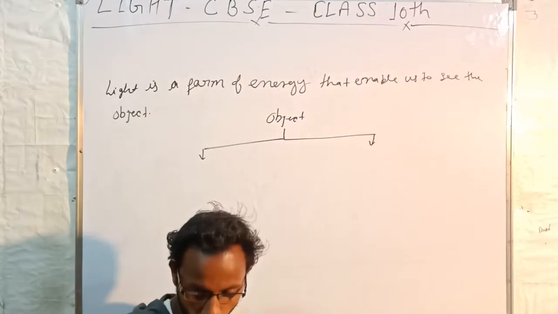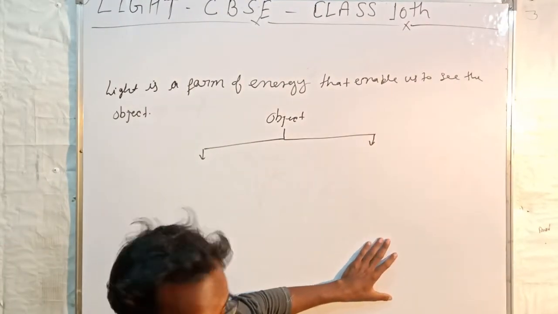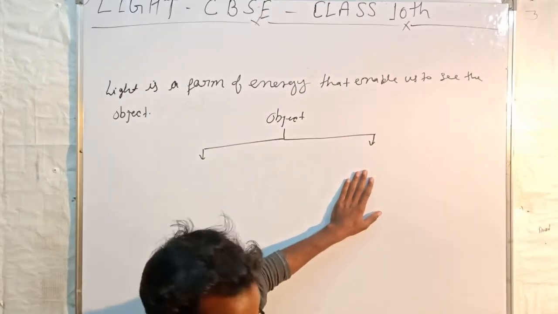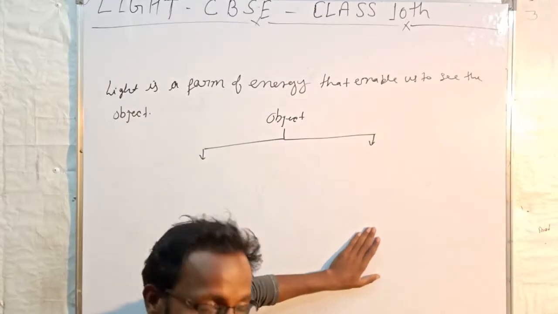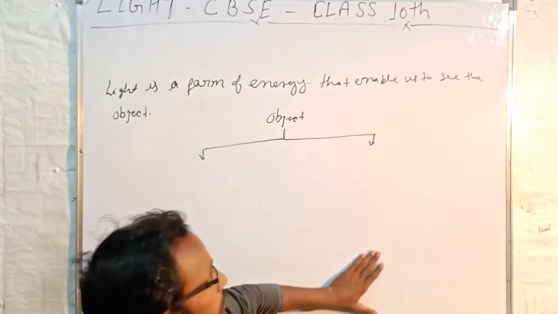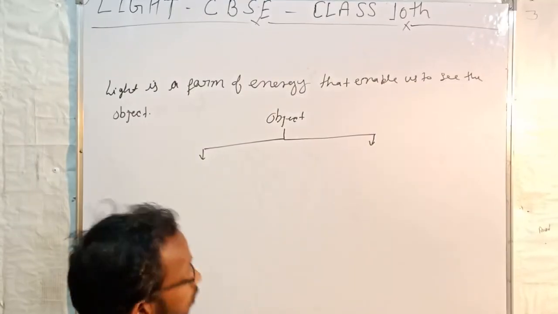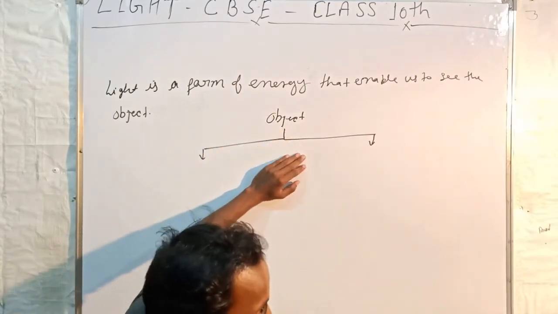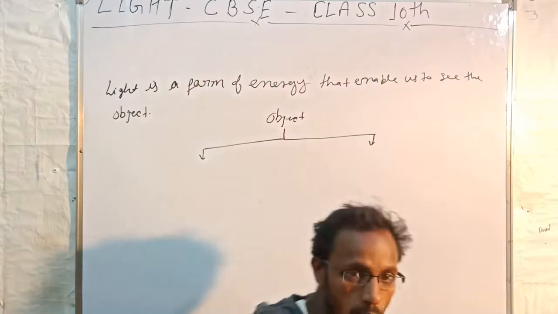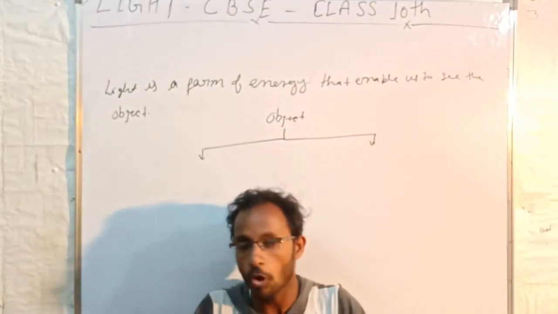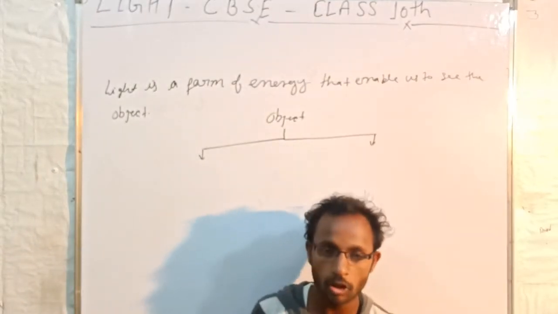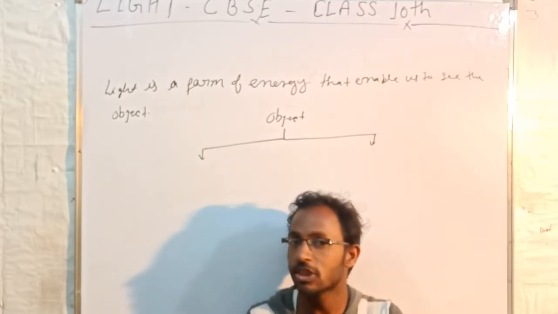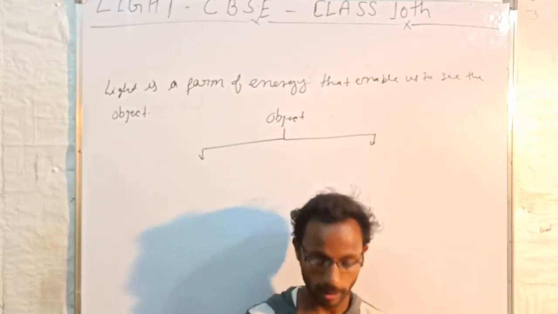Okay. Now we will study some phenomena of light. For example, in class 10th we will have to study reflection of light. You have studied what light is and what an object is. There are two types of object, luminous and non-luminous. Objects that can emit their own light are called luminous, and objects which cannot emit their own light are called non-luminous.